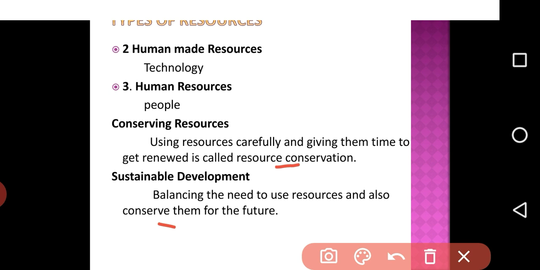Respect and care for all forms of life. Improve the quality of human life. Conserve the earth's diversity. Minimize the depletion of natural resources. Enable communities to care for their own environment. So these are the principles of sustainable development.